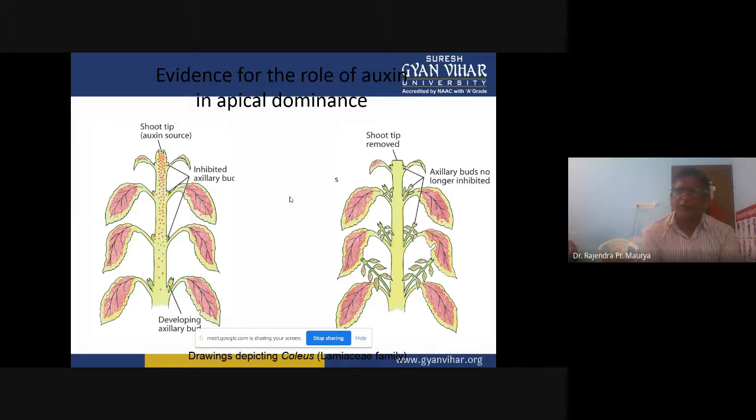In the case of pruning, this is commercially practiced. And if you know marigold and chrysanthemums, in these plants we do pinching to remove the apical dominance. That will promote more branching and increase the number of branches. With more branches, the plant will produce more flowers. So this is the main reason to increase the yield of marigold, chrysanthemum, and similar flowers.